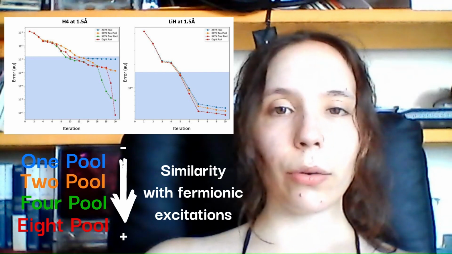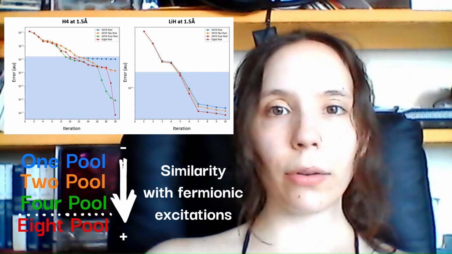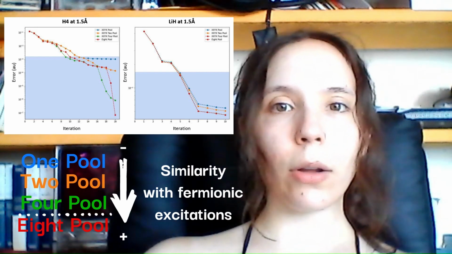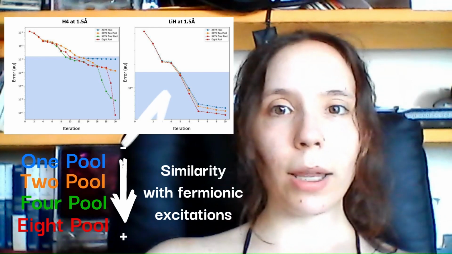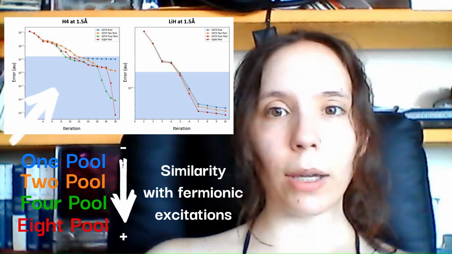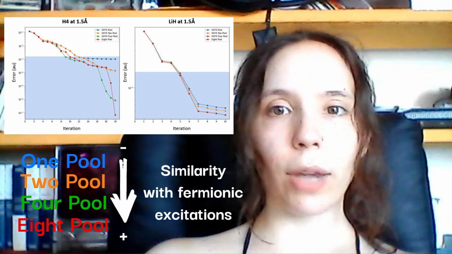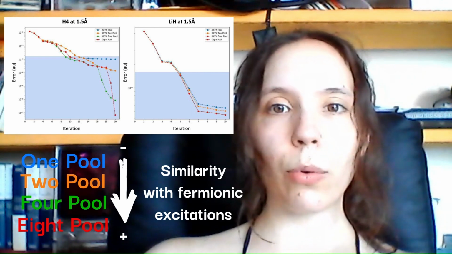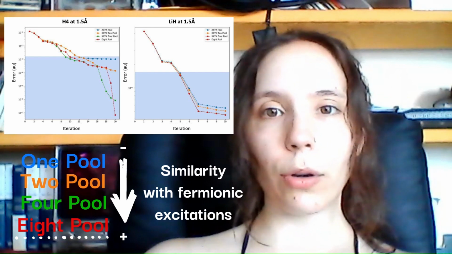To illustrate this, we use the pool that preserved these fermionic quantities, but where each operator could correspond simultaneously to all viable excitations or the excitations acting on a given set of spin orbitals. We tested this for lithium hydride at 1.5 angstrom and H4 at the same interatomic distance, and observed that this pool led ADAPT-VQE to converge as fast or faster than a pool comprised of individual excitations until beyond the chemical accuracy threshold.